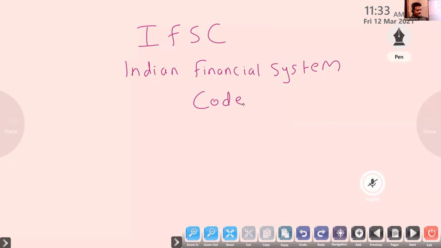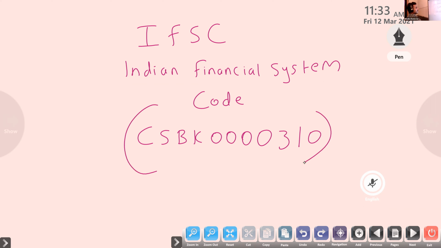So what do you mean by IFSC? Indian Financial System Code, that is IFSC. Suppose Anand wants to get an amount from Karthik.